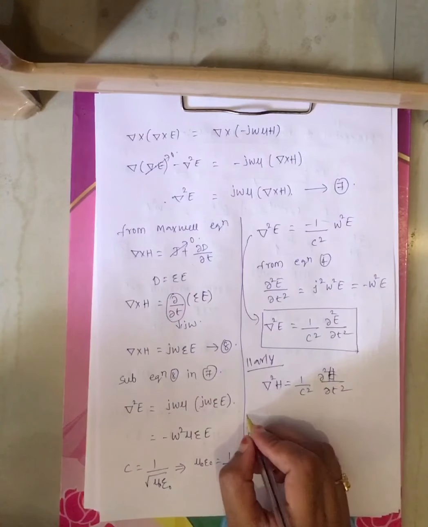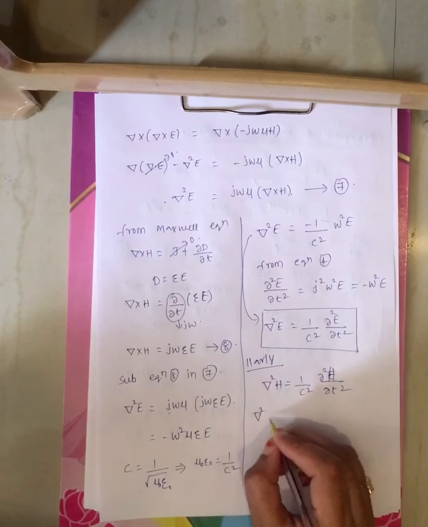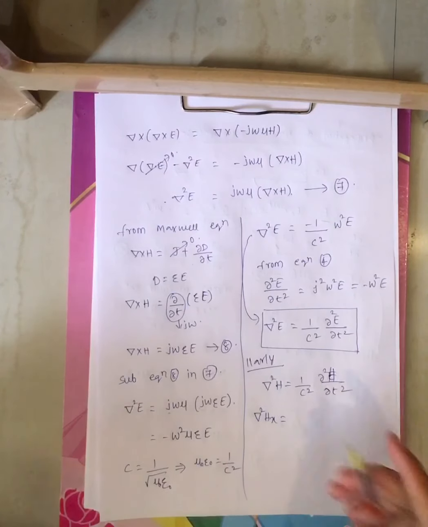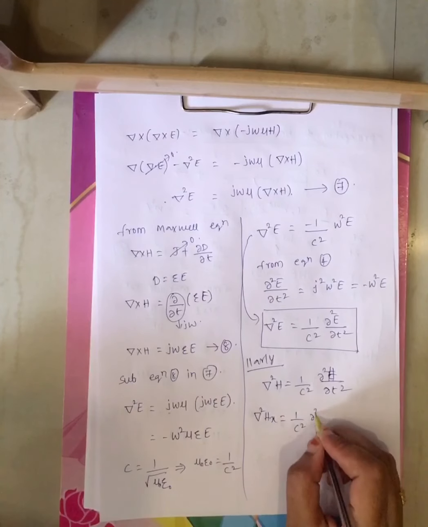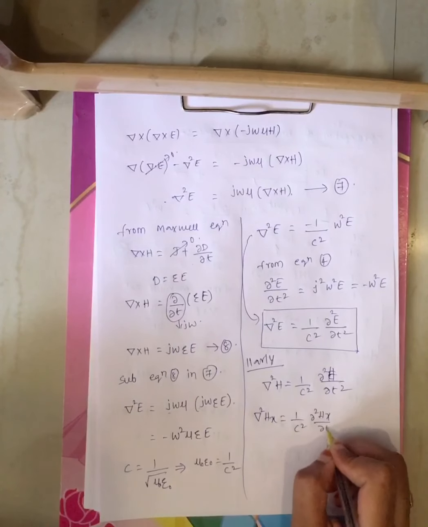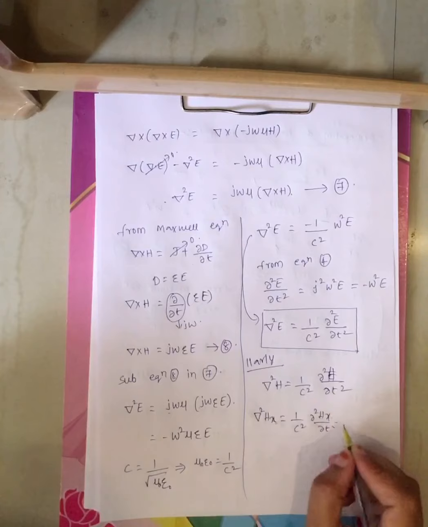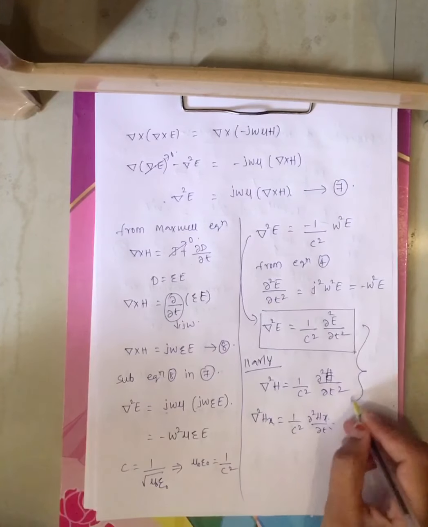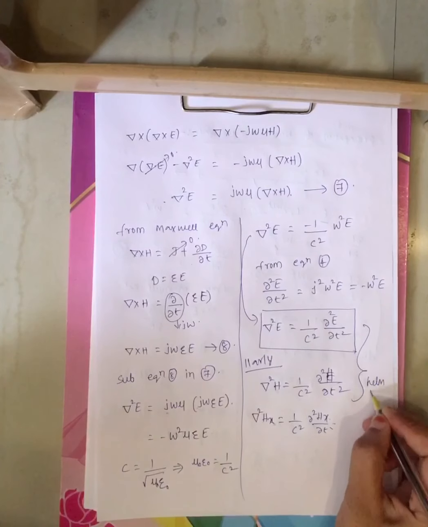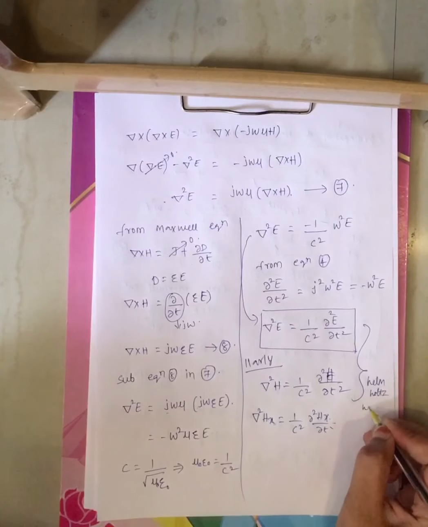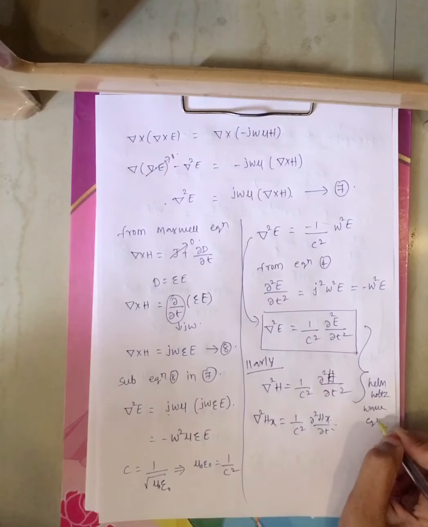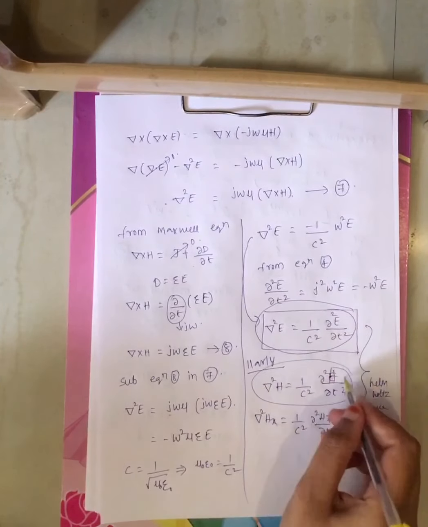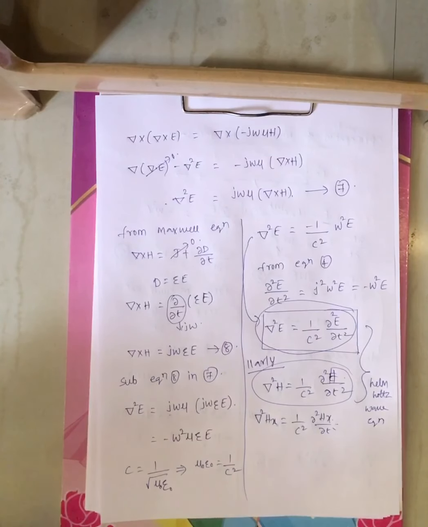Now expanding in three mutually perpendicular directions, nothing but x, y, z, you will get del square Hx equals 1 by c square dou square Hx by dou t square. Similarly y to y, z to z. This is also applicable for the electric field. These are also called the Helmholtz wave equations. This is the wave propagation in free space.